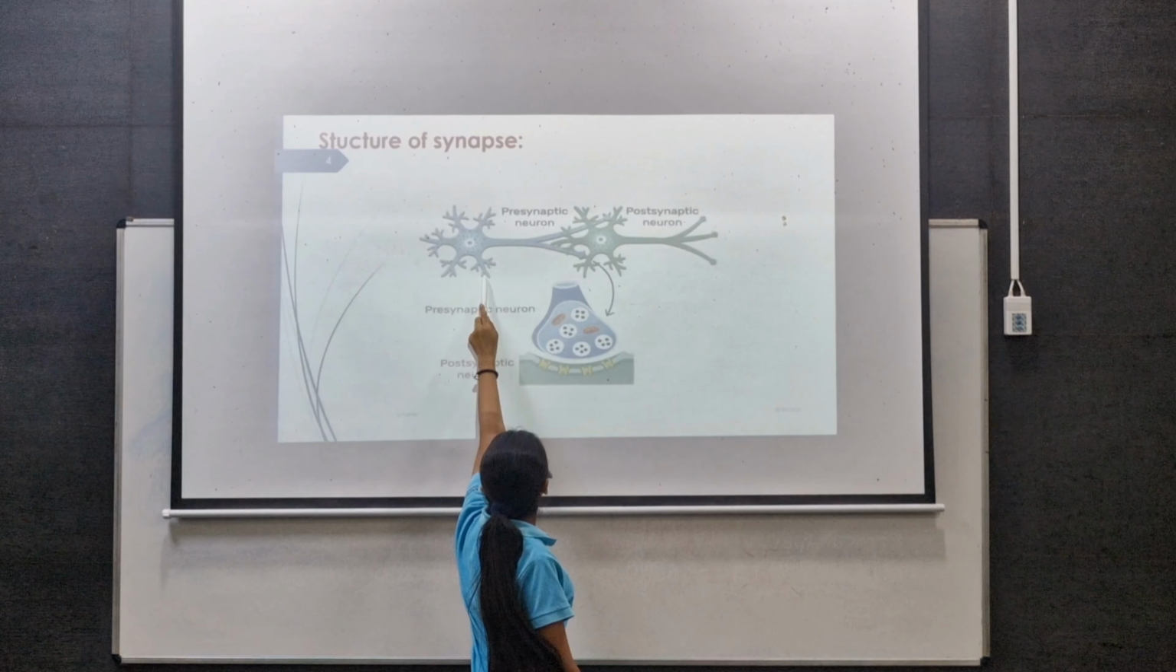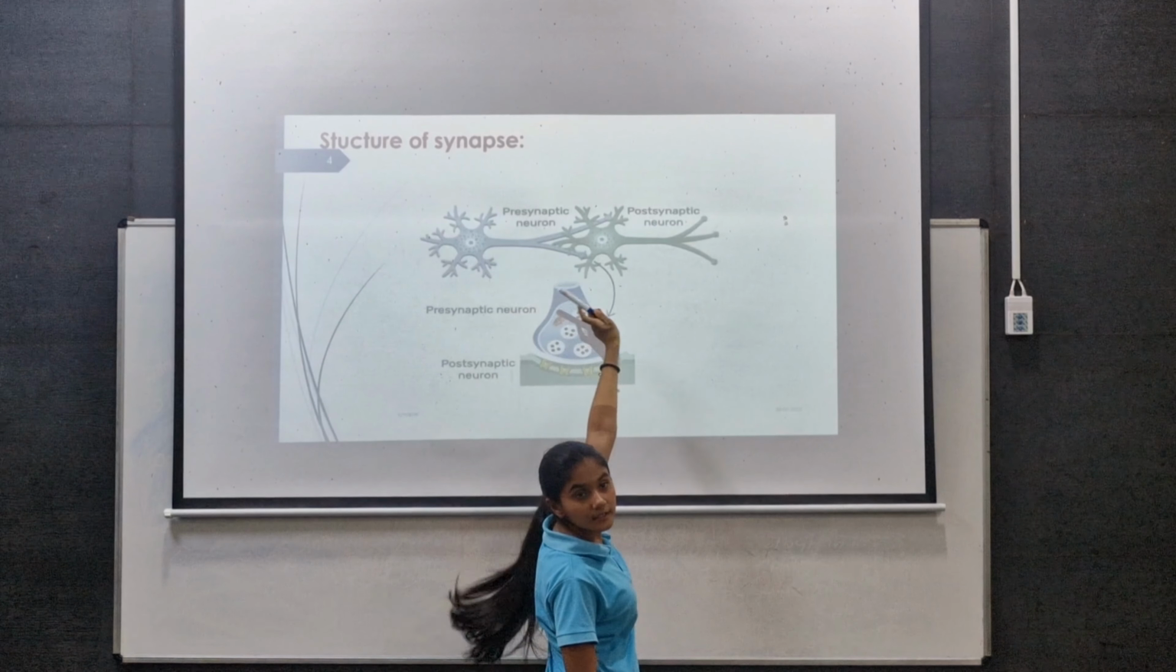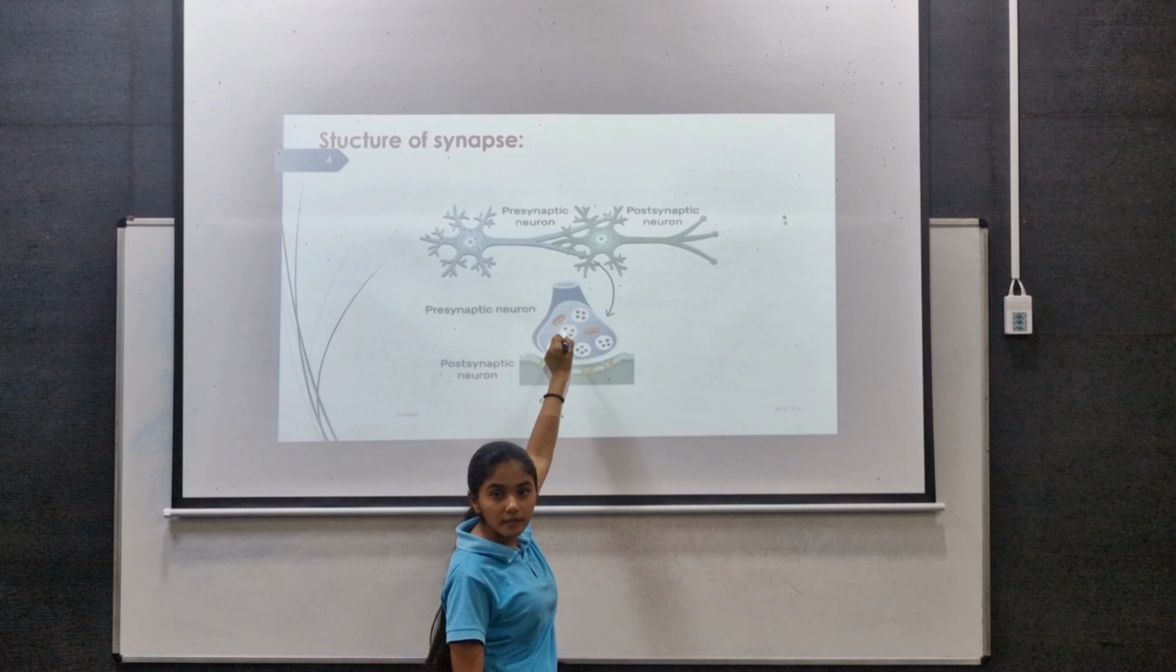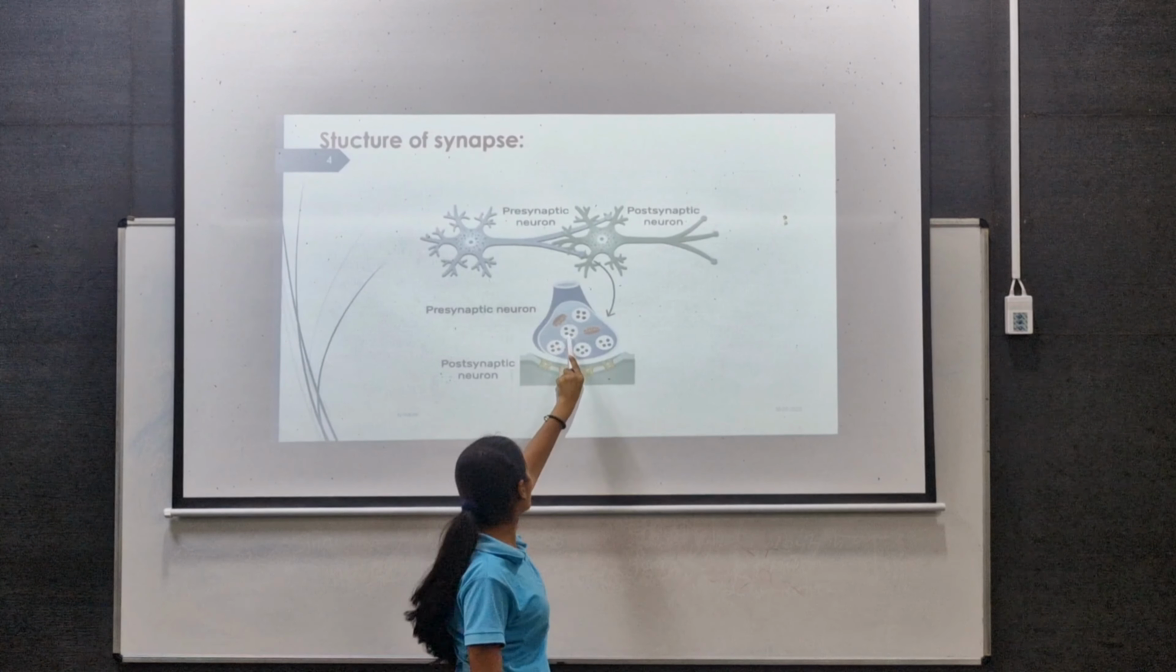So there is one neuron and there is the other neuron. It is the presynaptic neuron and the postsynaptic neuron. The presynaptic neuron releases the chemical transmitter, and the postsynaptic neuron receives it, whether it is another neuron or an end cell.